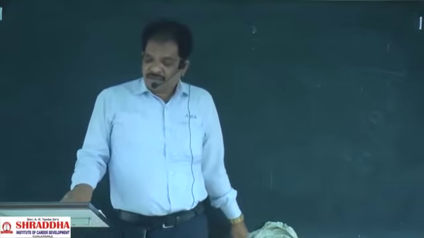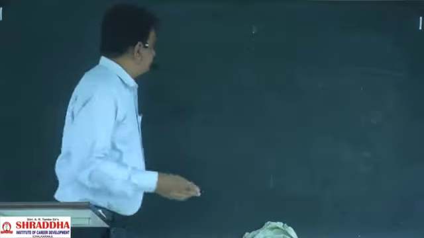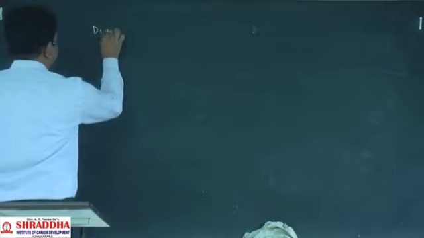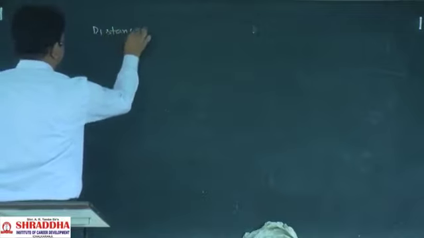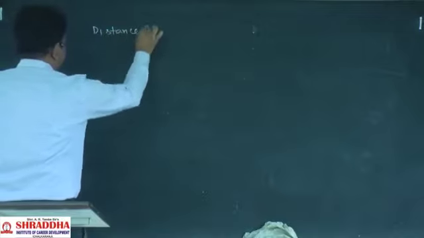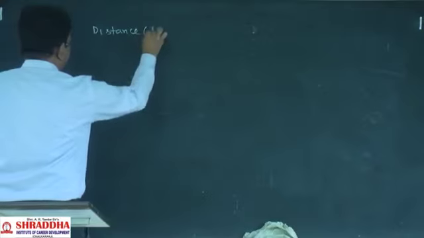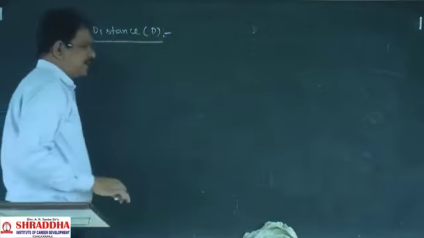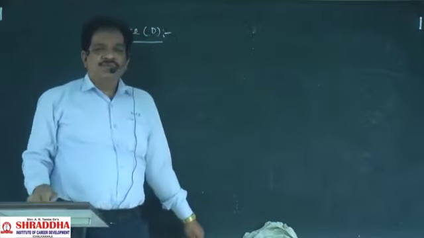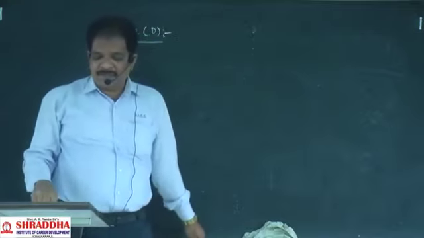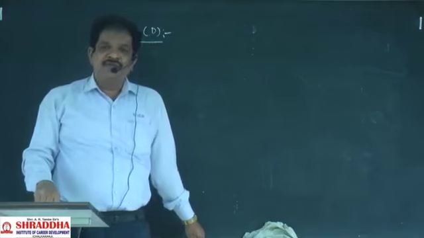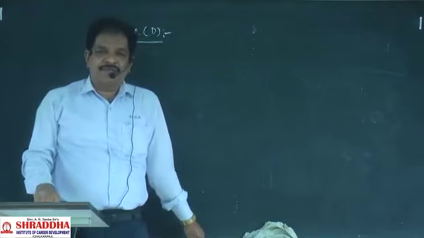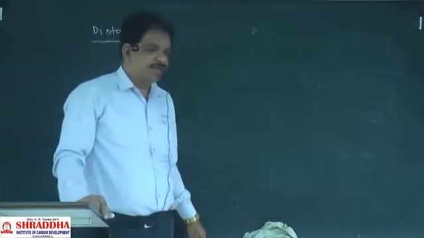Okay. Now, what is meant by distance and what is meant by displacement? Actually distance and displacement both are represented by the letter S only. For our convenience, I am assuming the capital letter D for better understanding.